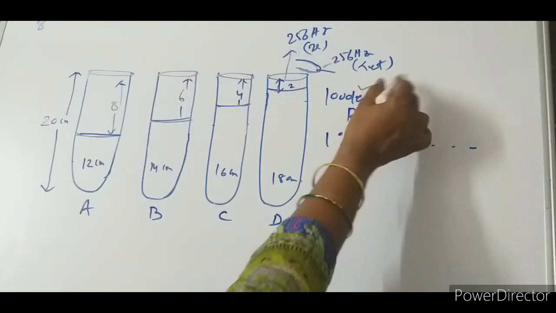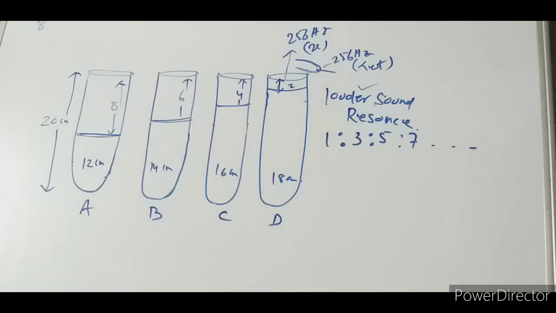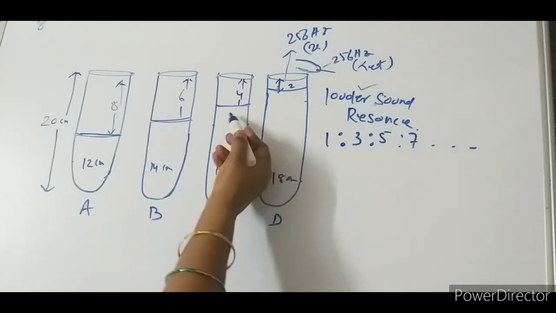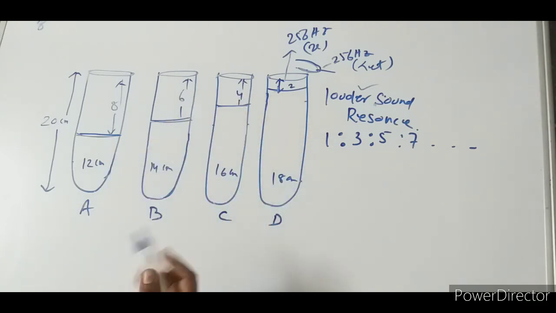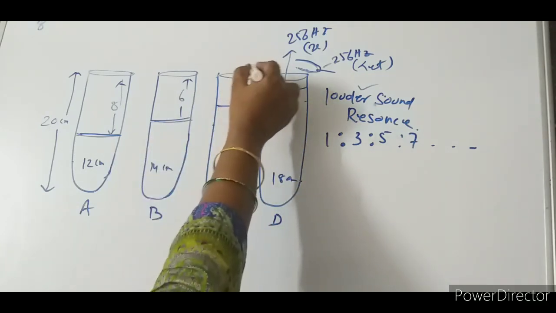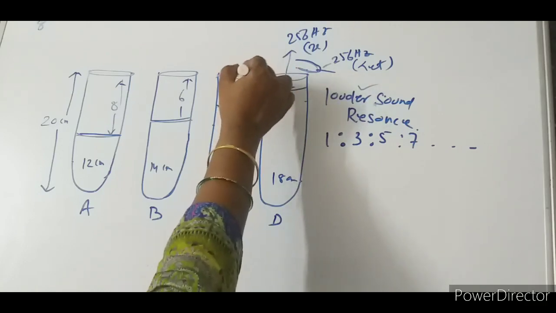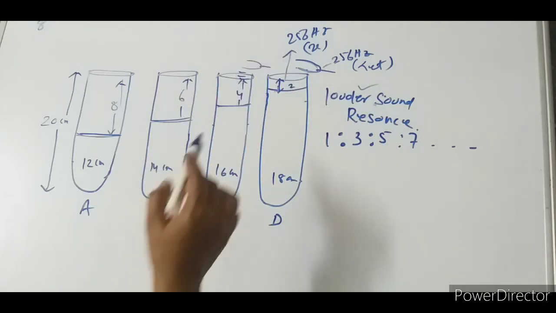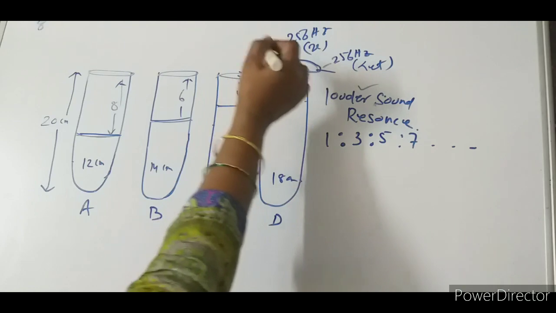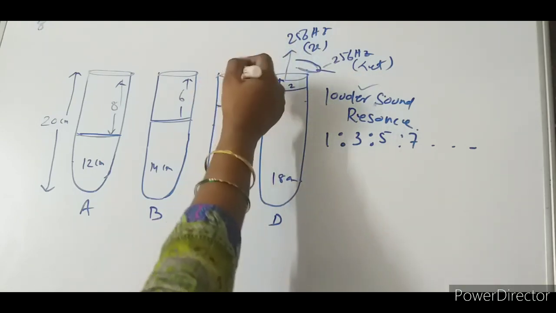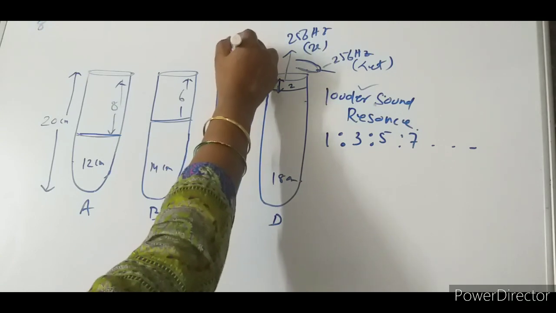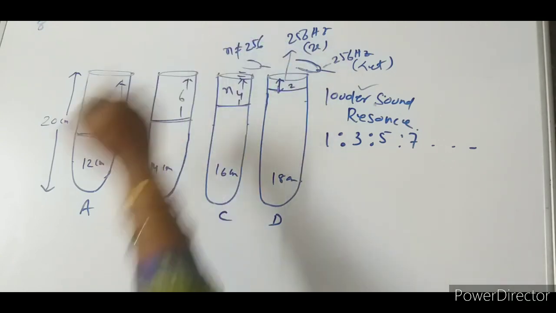That is why louder sound is heard. Clear? Now let me go for this one. It is 4 centimeter. It is the air column. So if I keep the tuning fork here, all this vibration will take place. But in these cases, this will be N only. This N will not be equal to 256.